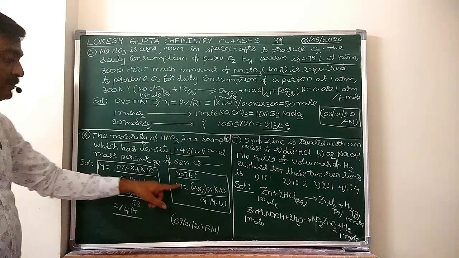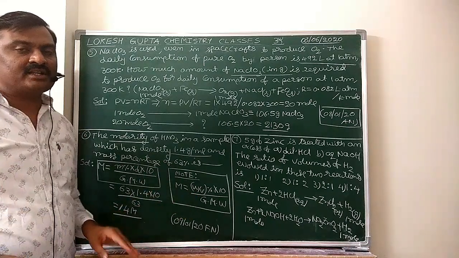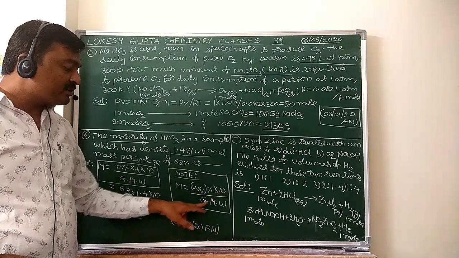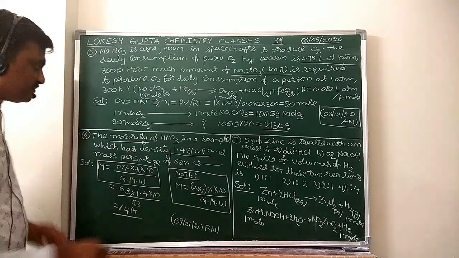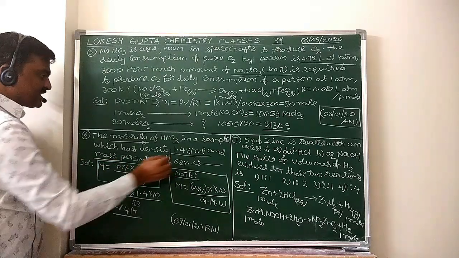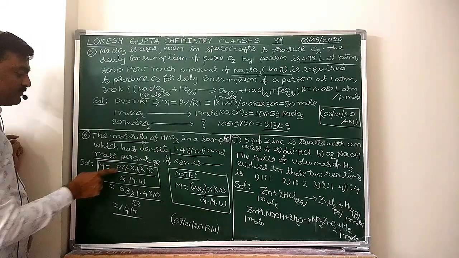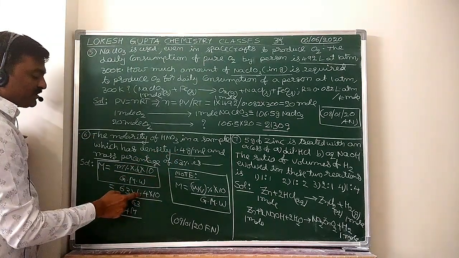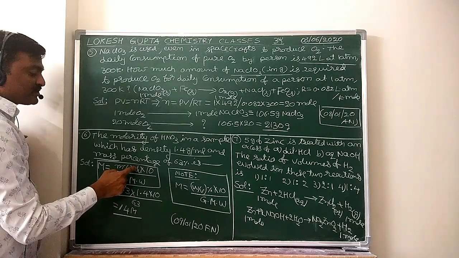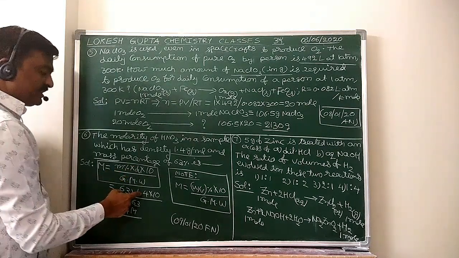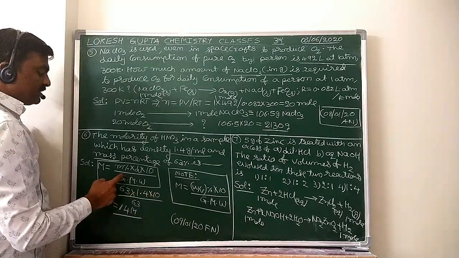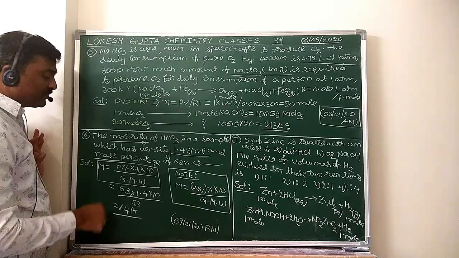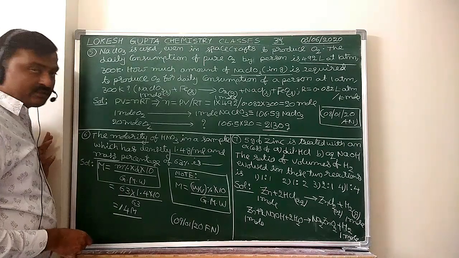If they give weight by volume percentage, then what is the direct formula for molarity? Weight by volume percentage into 10 by gram molecular weight of the solute. Here they gave the mass percentage and density, so apply this formula. Mass percentage 63 into density 1.4 gram per milliliter. In this formula we have to substitute the density in gram per milliliter, into 10 by molecular weight of nitric acid, 63. If you simplify it, you will get 14 molar. So the answer is 14 molar.